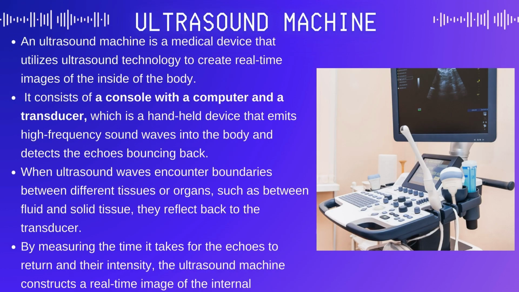But how does a machine create detailed images of our internal organs and tissues? Let's learn about the ultrasound, aka sonography machine. An ultrasound machine is a medical device that utilizes ultrasound technology to create real-time images of the inside of the body. It consists of a console with a computer and a transducer, which is a handheld device that emits high-frequency sound waves into the body and detects the echoes bouncing back.